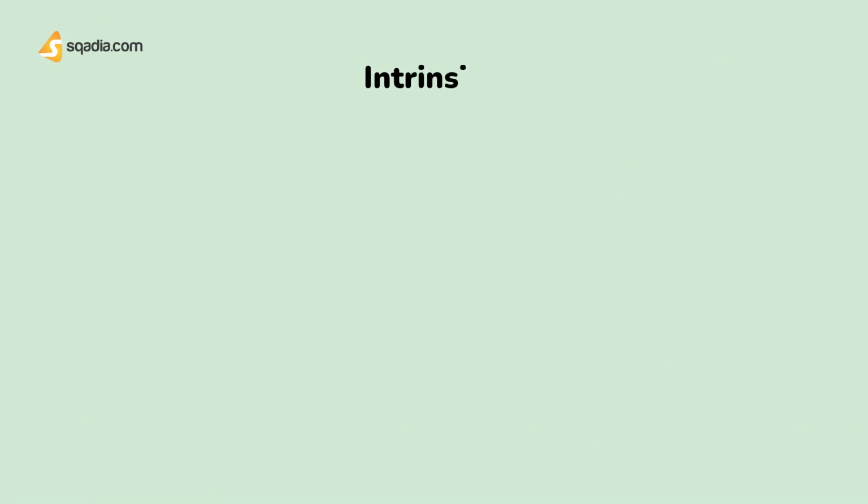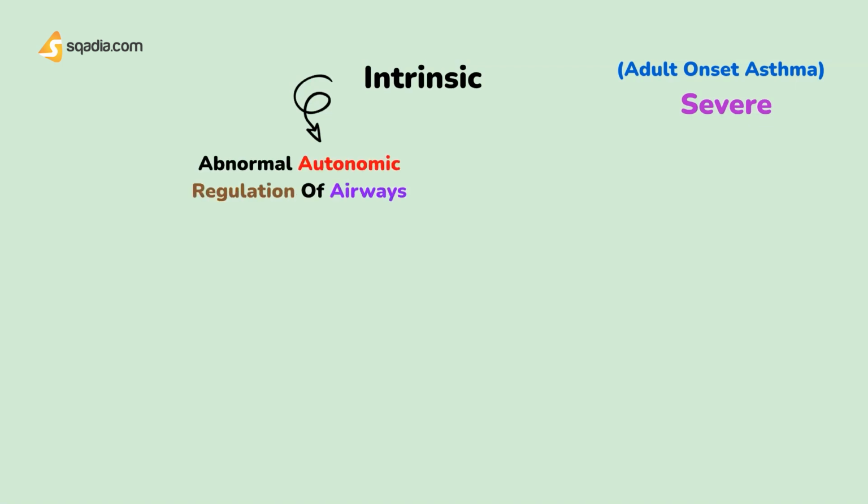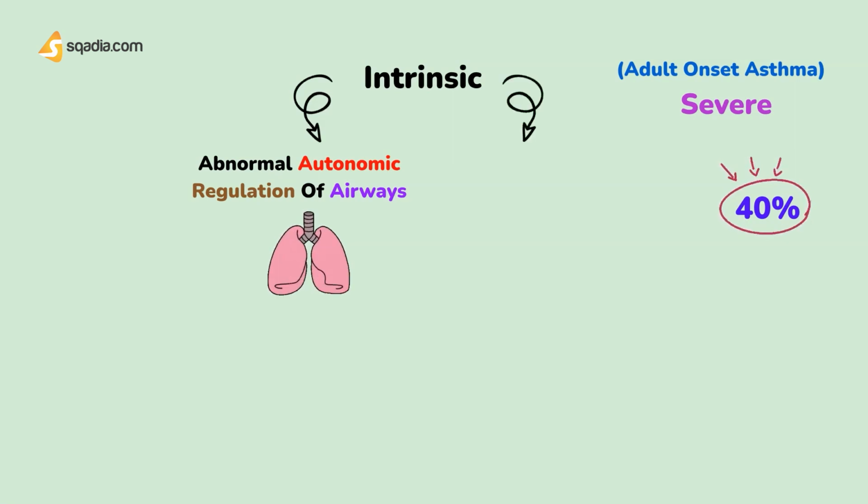Intrinsic asthma. This subtype tends to be of adult onset. It is more progressive and less responsive to therapy, and it is less likely to be atopy related. What is the underlying abnormality seen in intrinsic asthma? Abnormal autonomic regulation of airways. The distribution is about 40%, and family history is absent in intrinsic asthma, unlike extrinsic asthma.